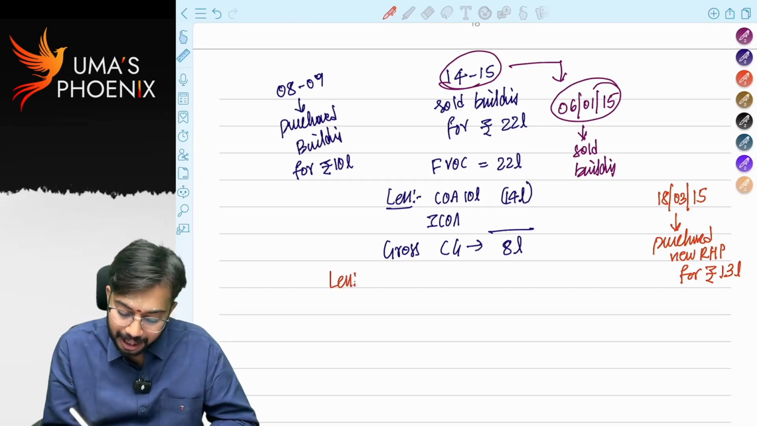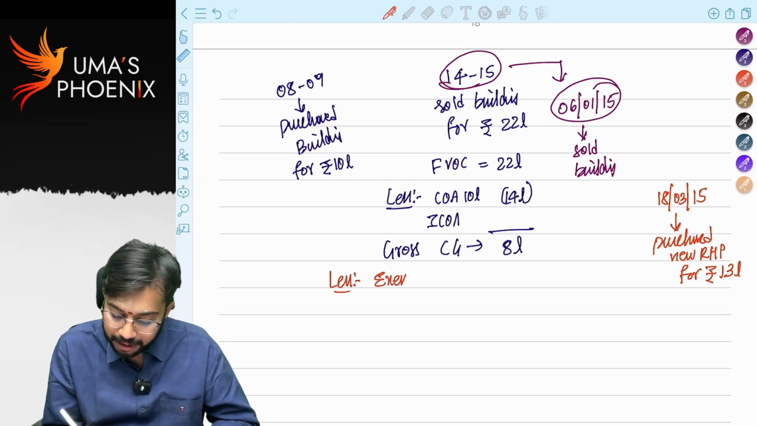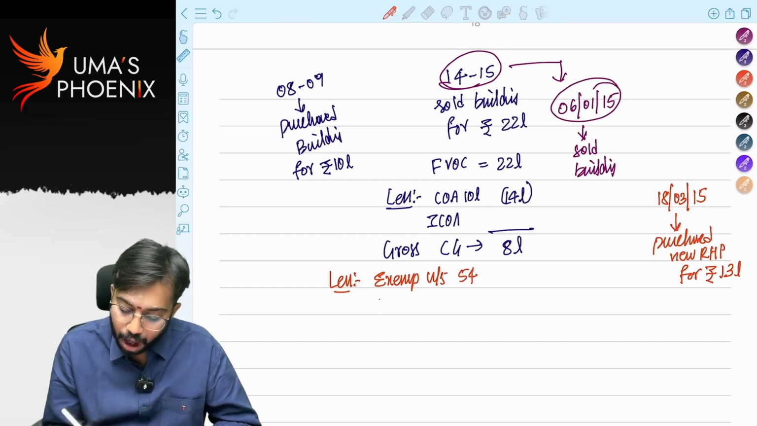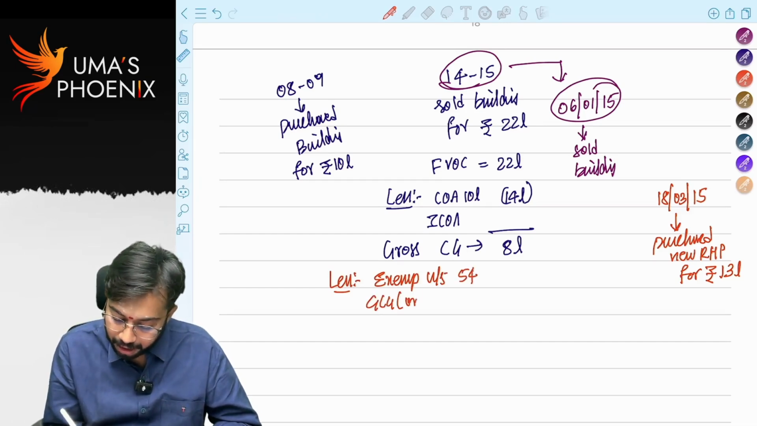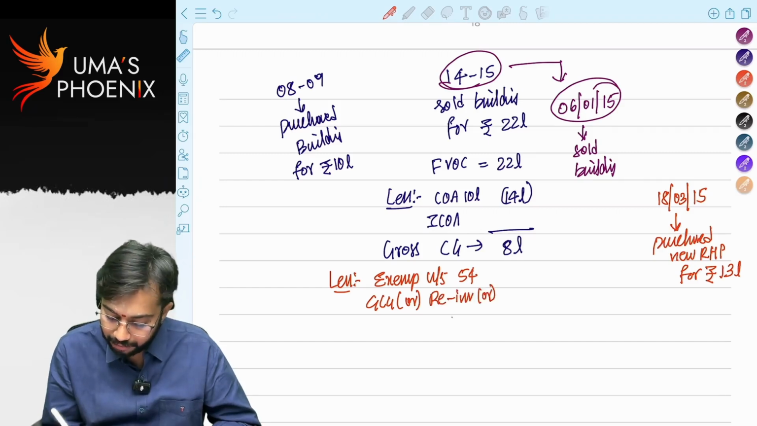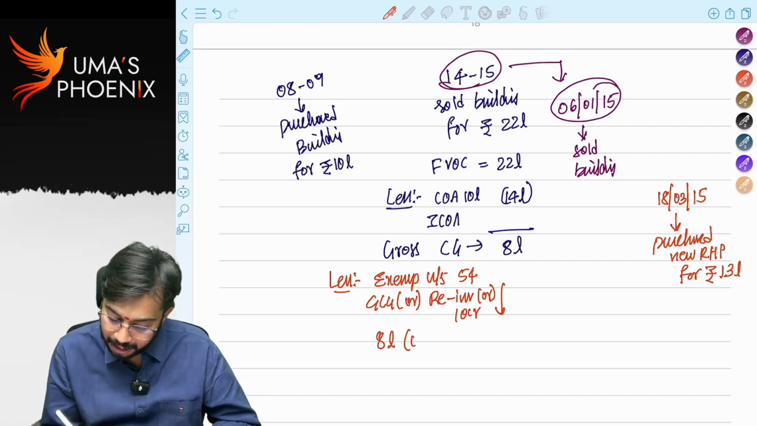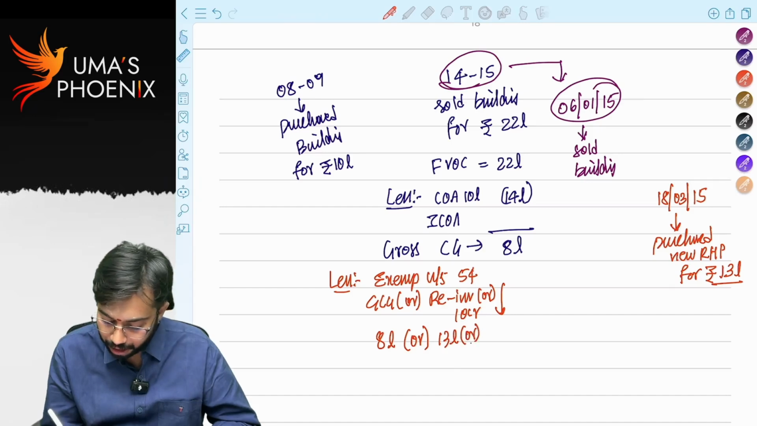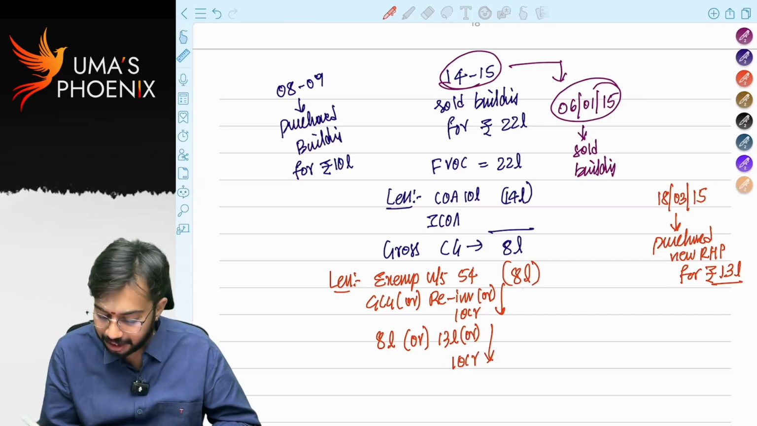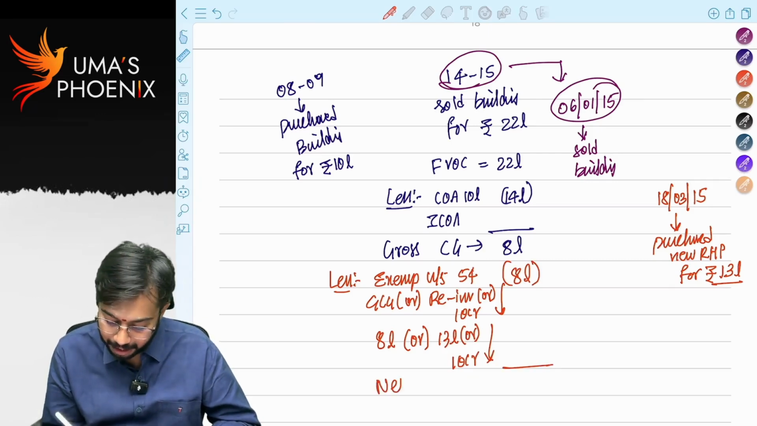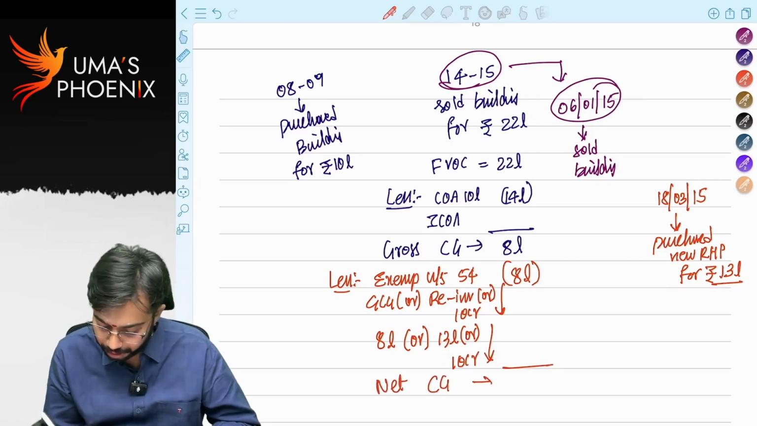Less exemption under section 54 is equal to gross capital gain or reinvestment or 10 crores, whichever is lower. Gross capital gain is 8 lakhs. Reinvestment is 13 lakhs or 10 crores. Whichever is lower means 8 lakhs. 8 lakhs is exempted. Net capital gain to me is 0.